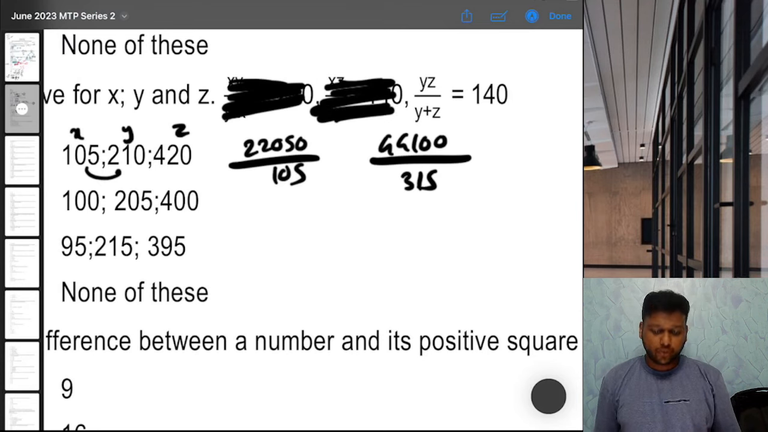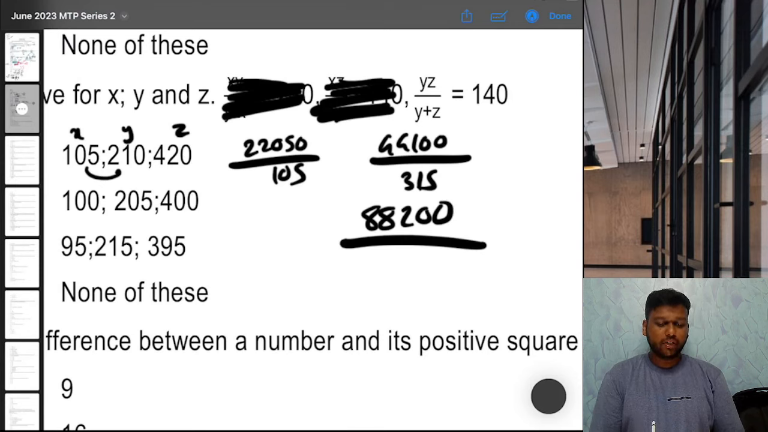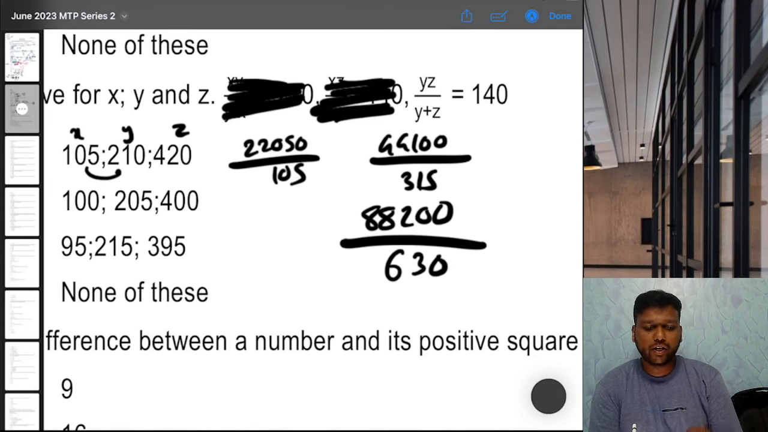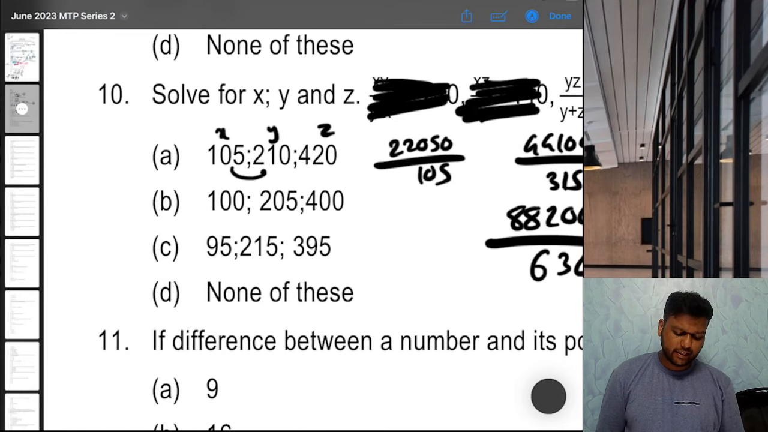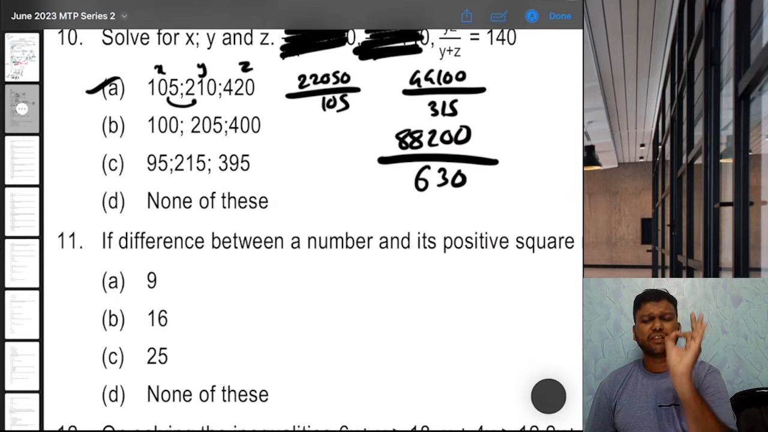Third equation, y into z, 210 into 420, 88,200 upon y plus z, 210 plus 420, 630. This should be 140. Let's check. 88,200 divided by 630. Correct. 140. So A is the correct answer for question 10. That's it. You can do it on your calculators. Just a little bit of rough work.